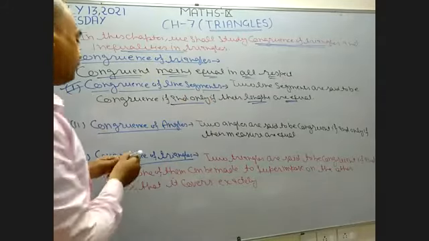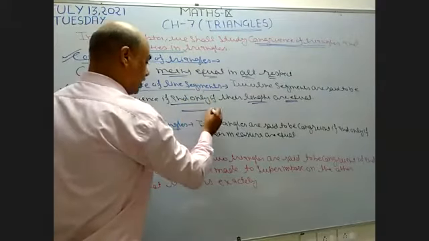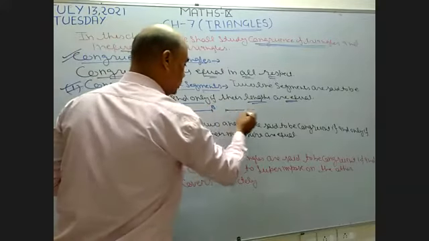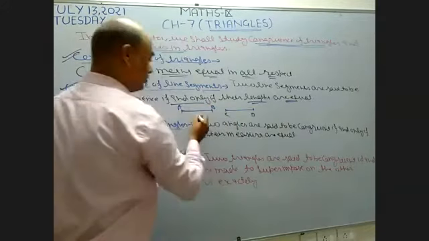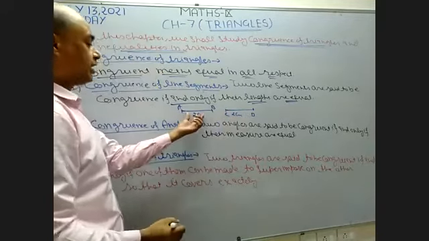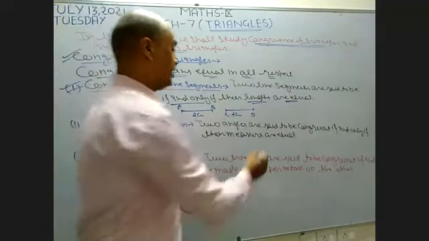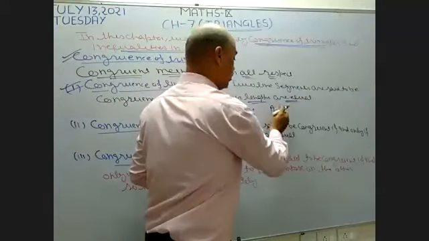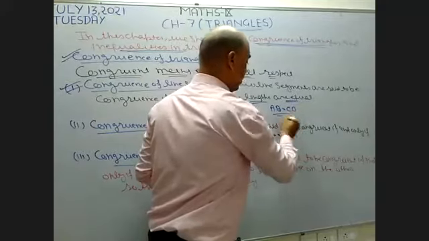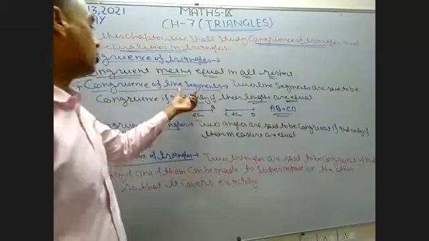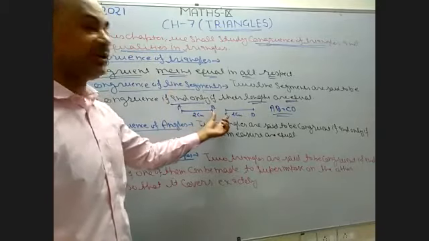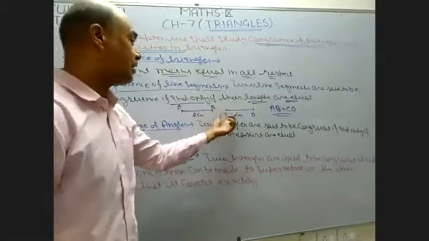Okay. For example, I draw one line segment AB and another line segment CD, both having same length, 2 centimeter and 2 centimeter. If this is 2 centimeter and this is also 2 centimeter, it means line segment AB is equal to line segment CD. So these two line segments are known as congruent. These two, AB and CD, become congruent line segments because both have the same length.